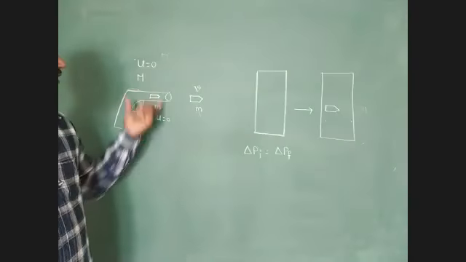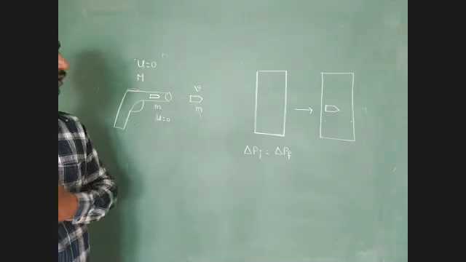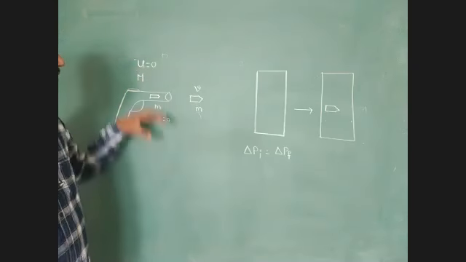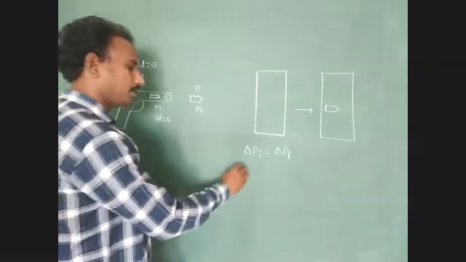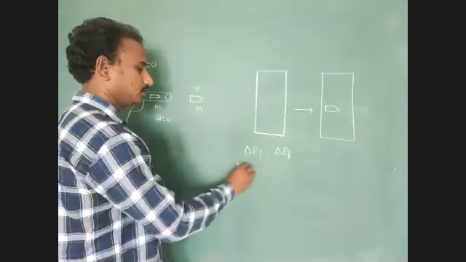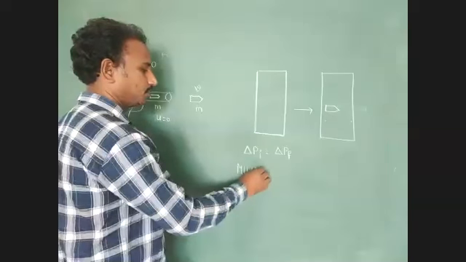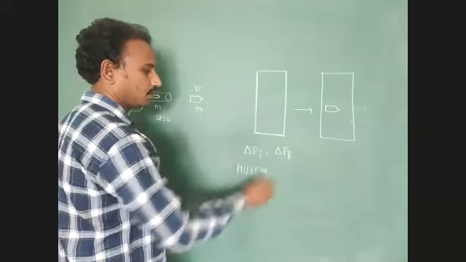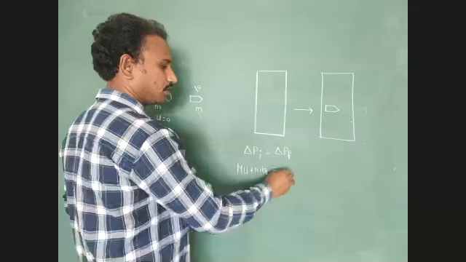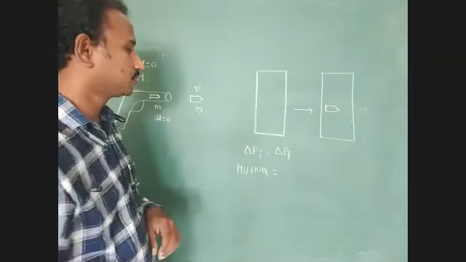What is the total initial momentum of the system? Capital M into capital U plus small m into small u.